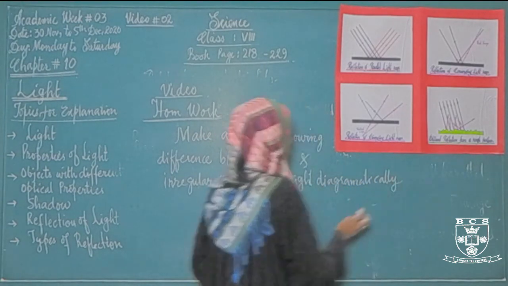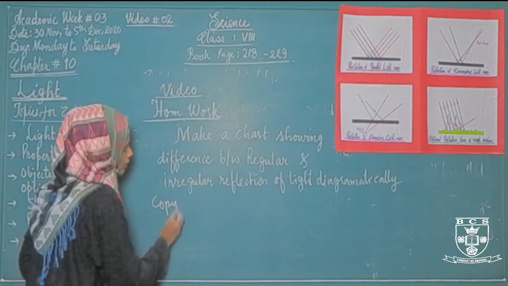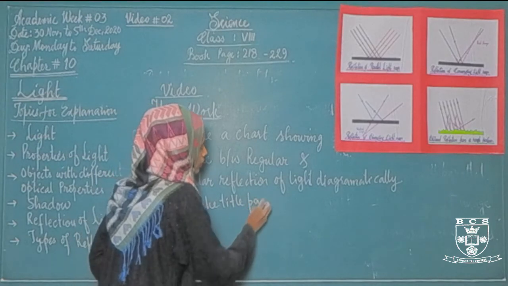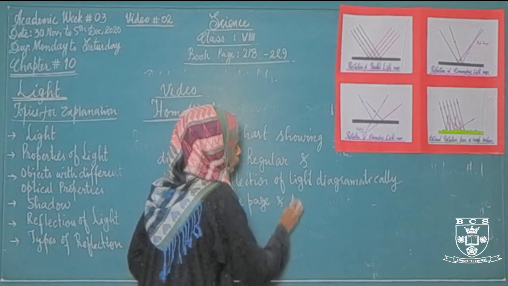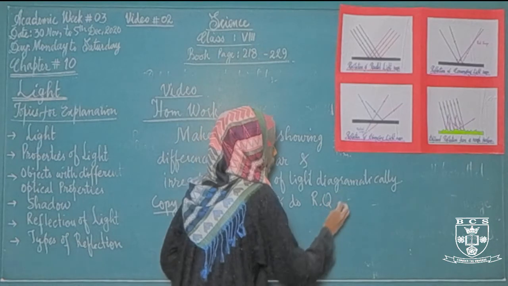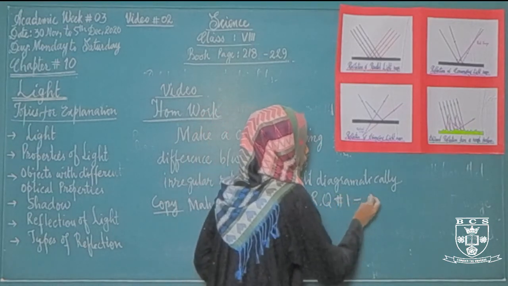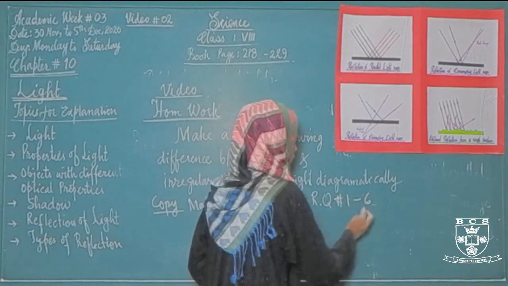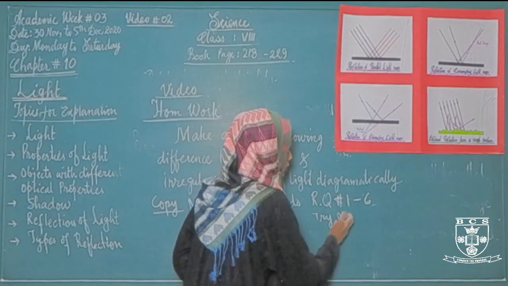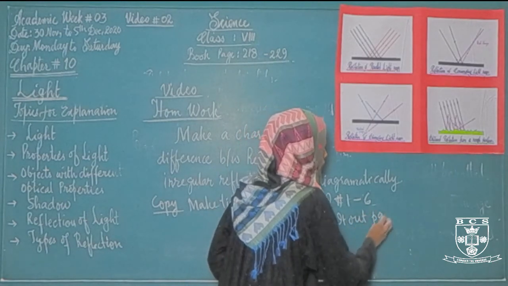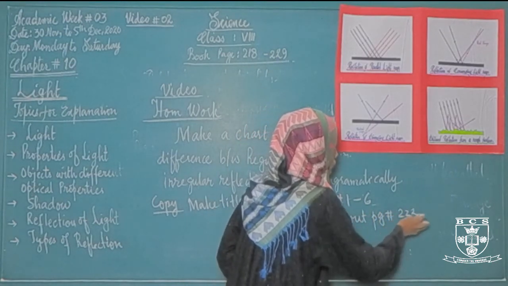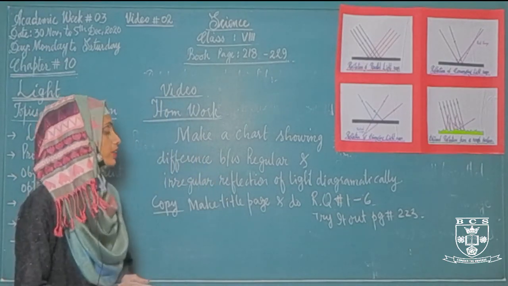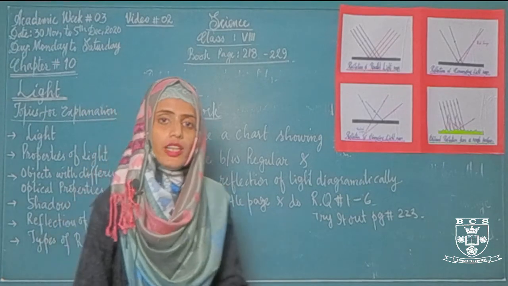What will you do in copy work? Make a title page and do review questions number 1 to 6 and try it out, page number 2 to 3. What will you do in your homework? You will make a chart that shows the difference between regular and irregular reflection diagrammatically.